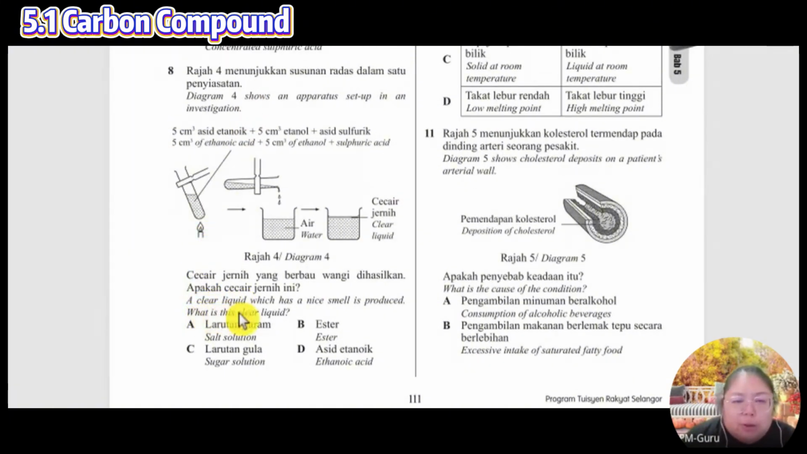Okay, a clear liquid which has a nice smell is produced. What is a clear liquid? So you need to heat. Alcohol, we don't heat. After heating, you can see there is one layer at the top. This is some process you know, what comes out.